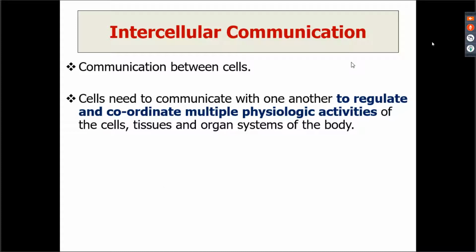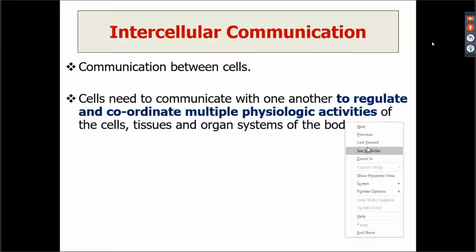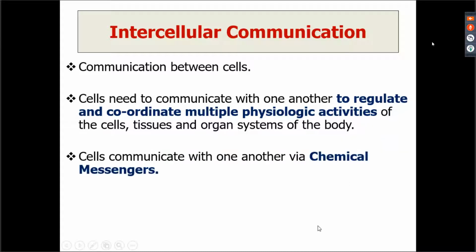Okay, so these cells need to communicate with one another in order to regulate and coordinate the multiple activities which are occurring within our body tissues, within our organ systems, right? So this is why the intercellular communication is important. Now, as human beings we communicate in a language form, right?